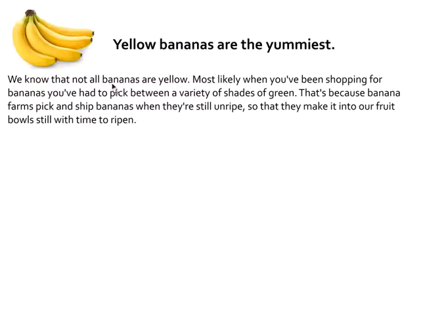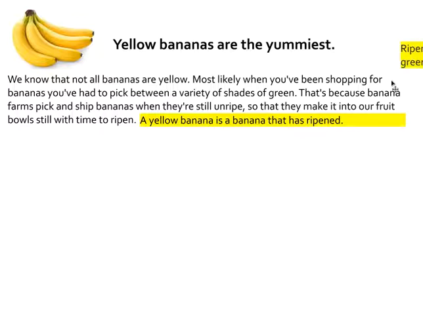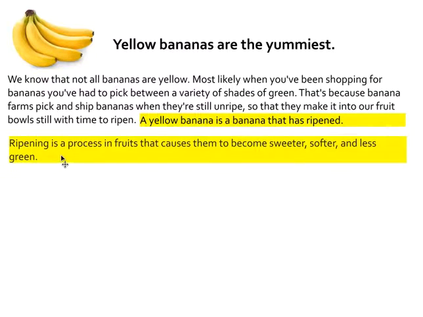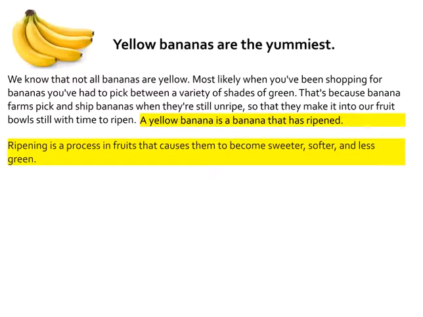So the first definition that I think is helpful for you here is actually what a yellow banana is, because it's not just a banana that's yellow. A yellow banana is a banana that has ripened. I also think it's important for you to understand what ripening is, so I'm going to define that as well. Ripening is a process in fruits that causes them to become sweeter, softer, and less green.